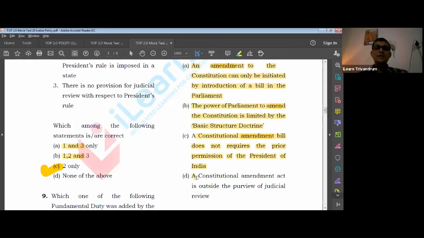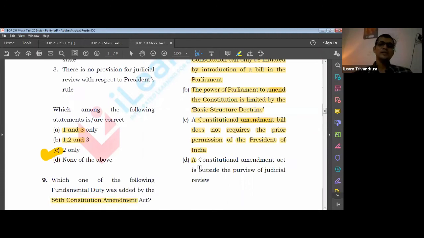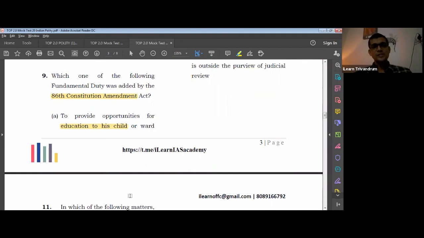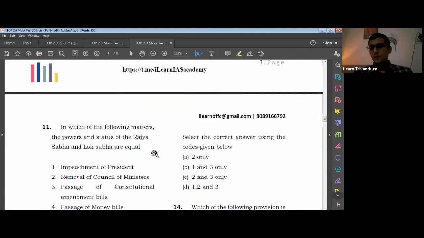The 99th Constitutional Amendment Act, that is about judicial appointment, NJC, was declared as unconstitutional by the court, which means it is within the purview. So answer is D. Okay. All right. Let's move on to the 11th. What is the 11th question?